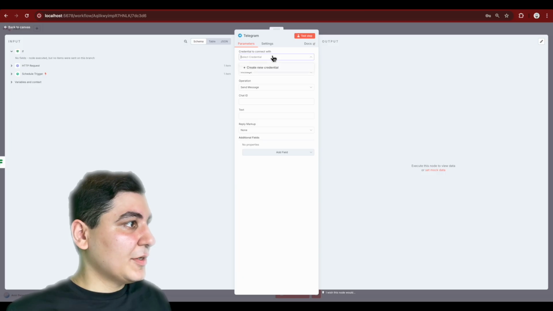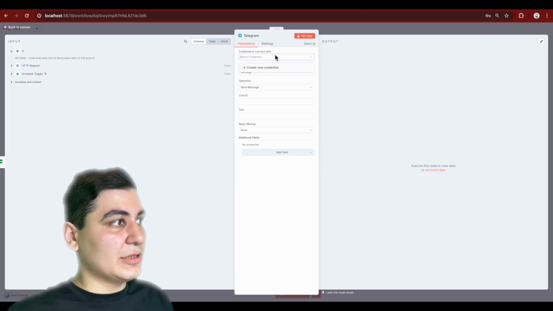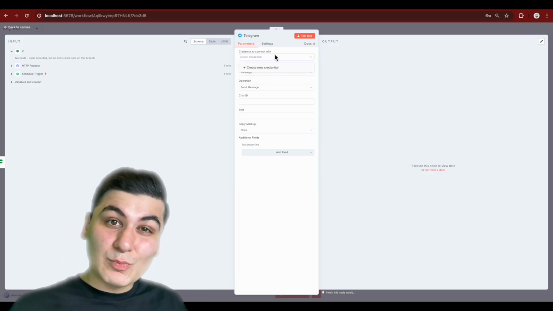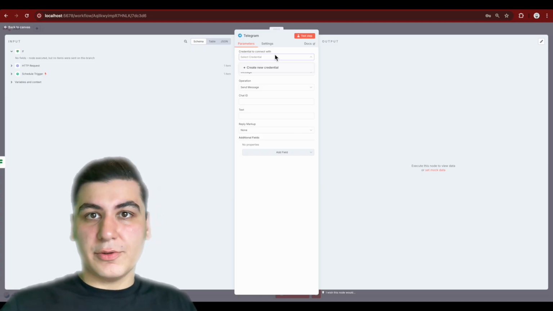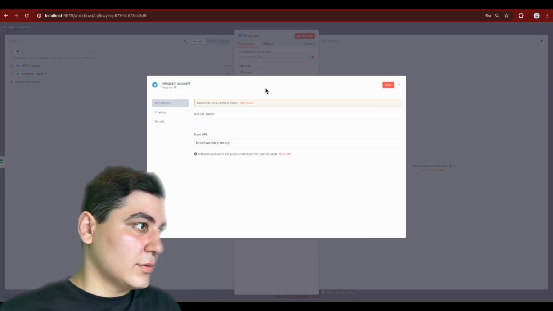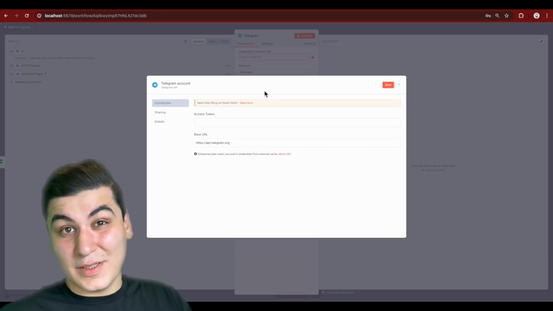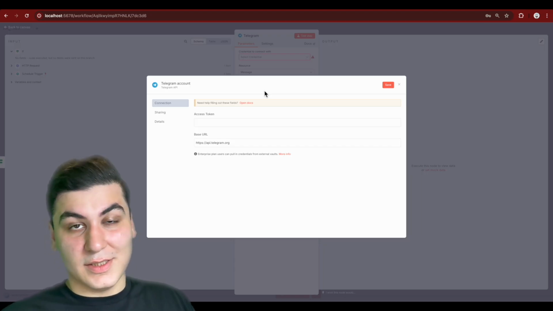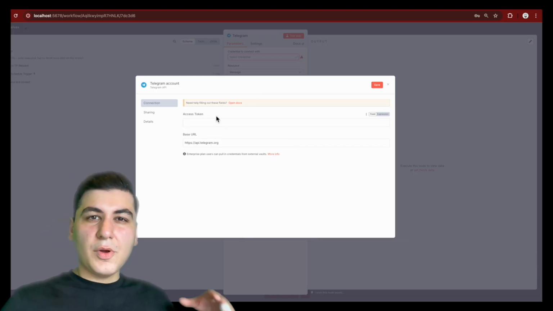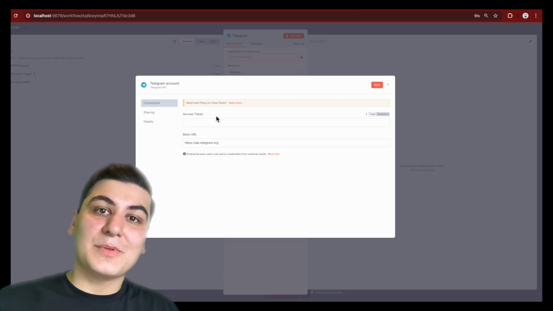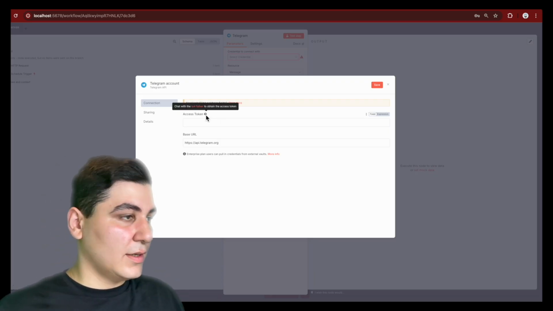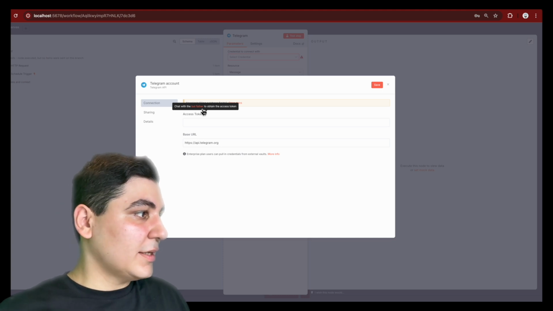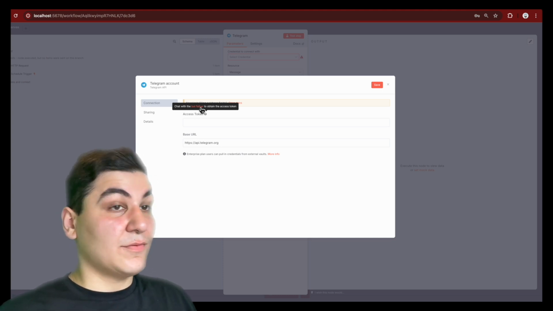Then here we need to create a credential. We need to put a credential here to give it access to our Telegram account. And also guys, I'm skipping creating a Telegram account because I'm sure you know it already. So imagine you don't know how to obtain the access token. It is telling you here. If you go on this question mark icon, then you can see it's saying chat with BotFather.